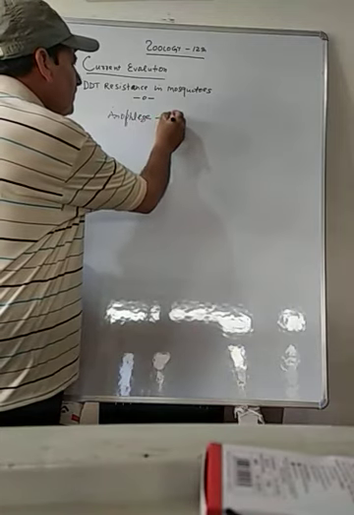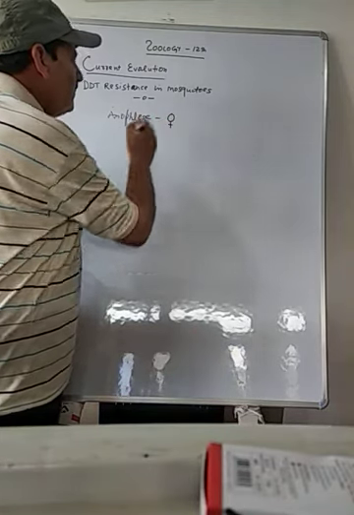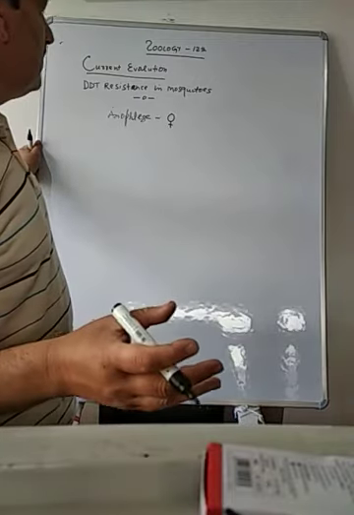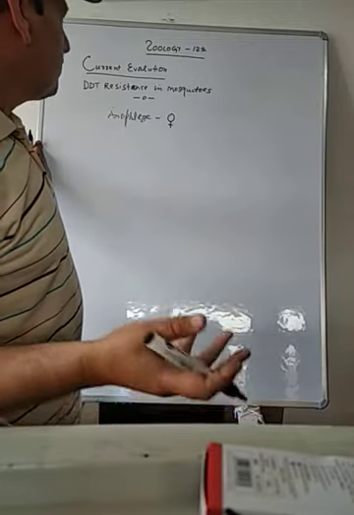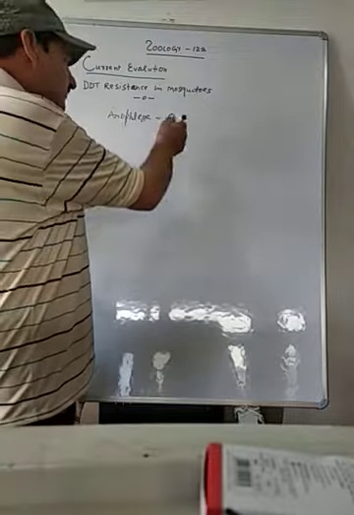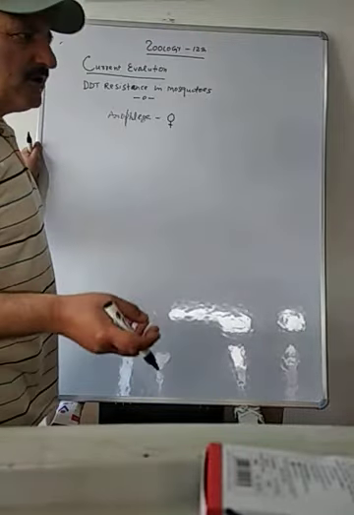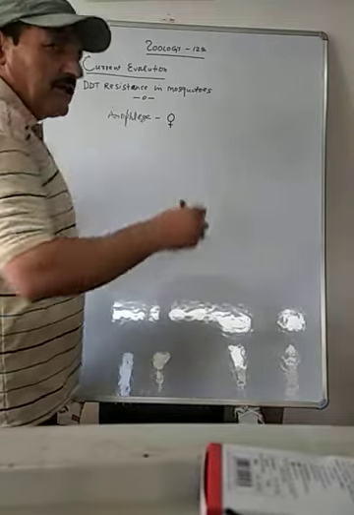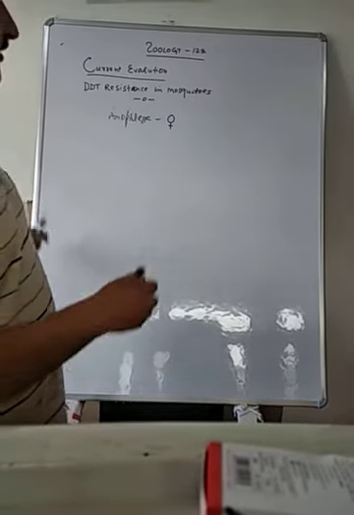Here, the female mosquito needs human or any other vertebrate blood to form its eggs. For that purpose, it sucks the blood of human beings, and by sucking blood, it transmits the disease malaria.